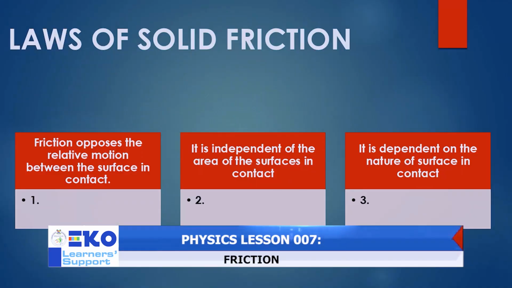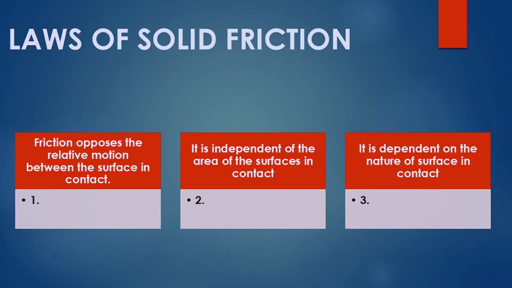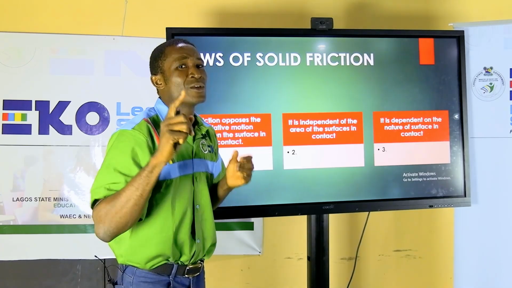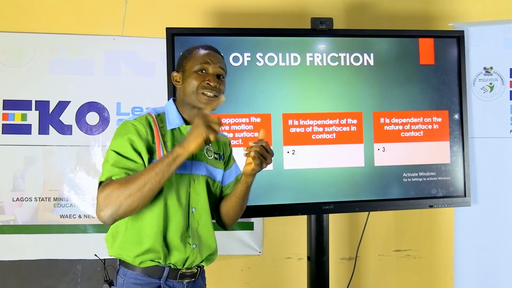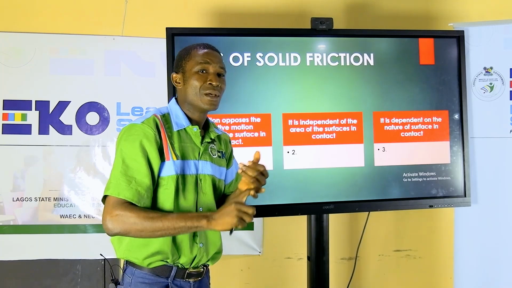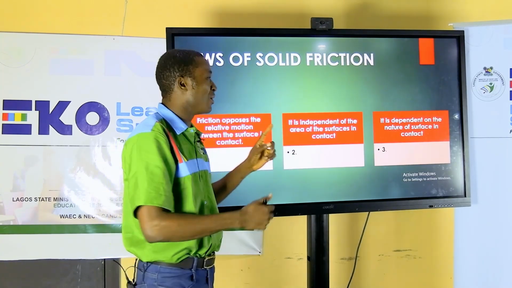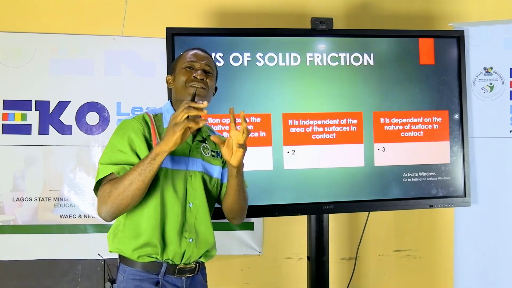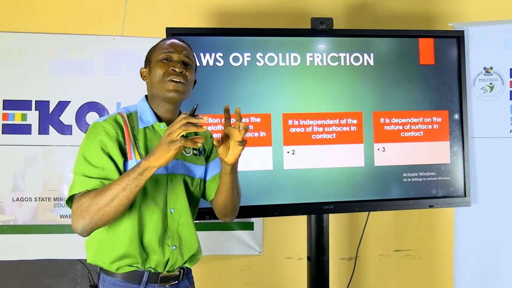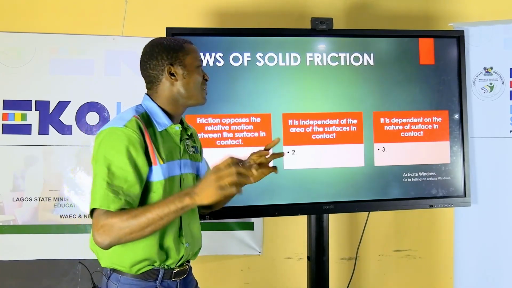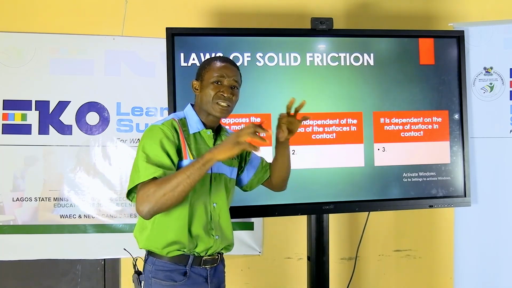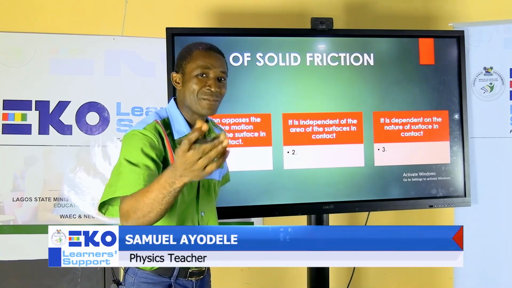But friction is dependent on the nature of the surface in contact. The nature of the surface tells us whether it is smooth or rough. Whether the surface is smooth or rough has an effect on the friction. If the surface is rough, the friction will be higher. When the surface is smooth, the friction is lower. Let me explain.